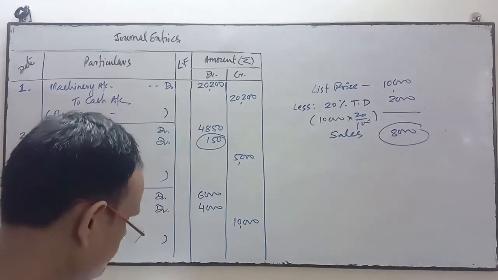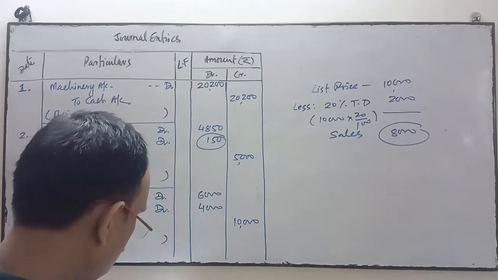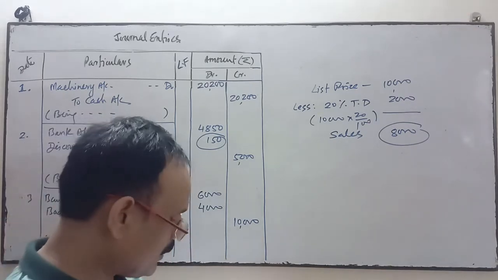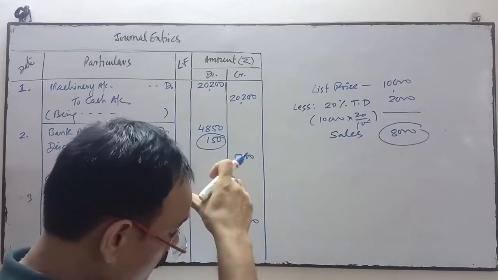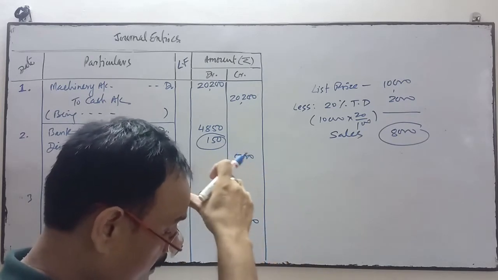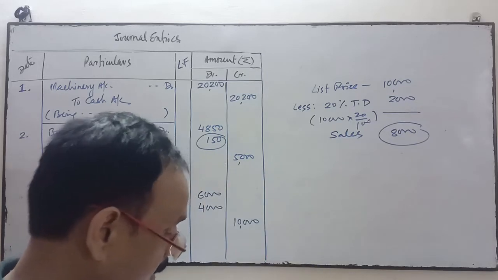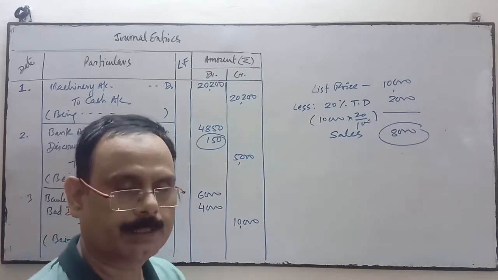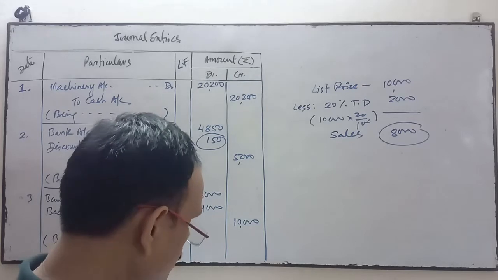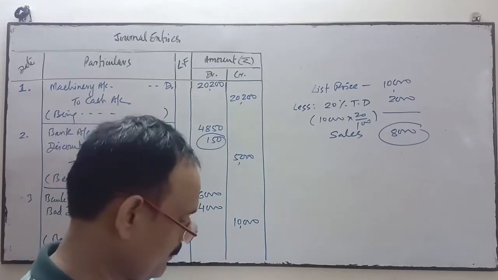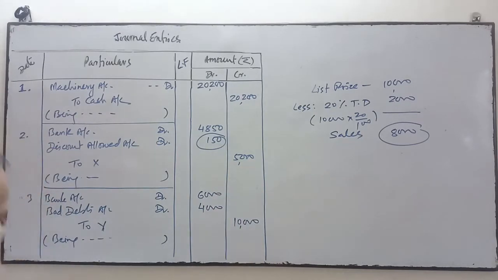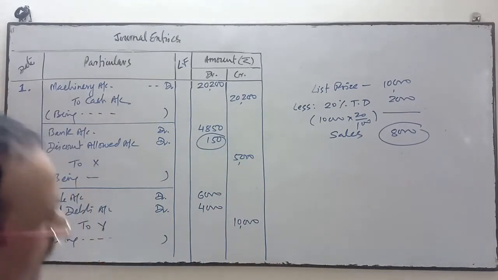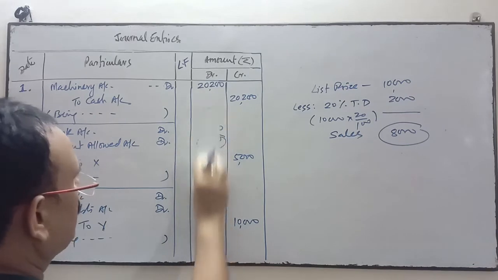Next is: sold goods to Z for rupees 10,000 at a trade discount of 20%. Next day a check was received from him after deducting 5% cash discount. The check was immediately deposited into the bank. So in this transaction number 4, we will do 2 entries. First is the sales, which will be considered as credit sales because the amount is not yet received.